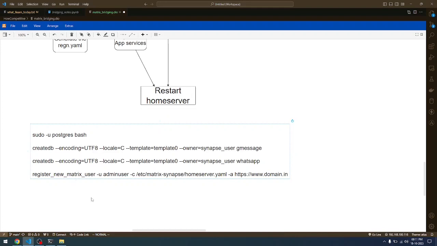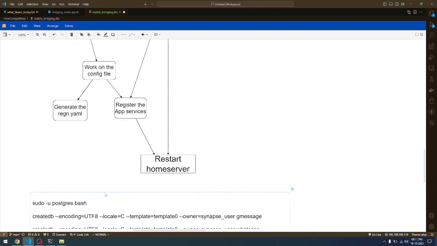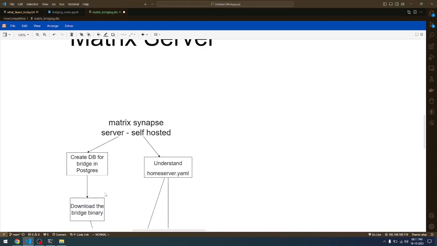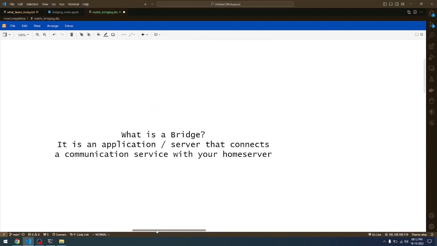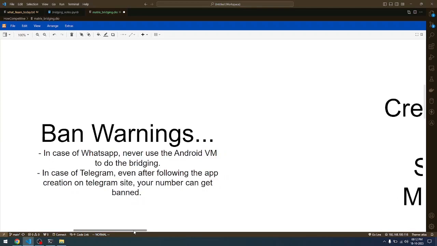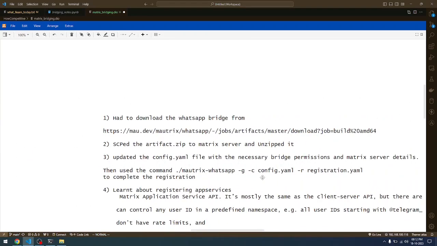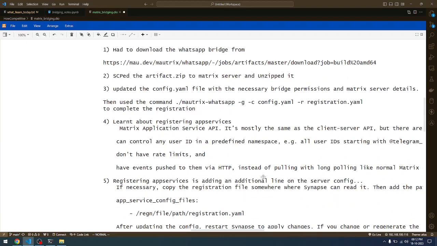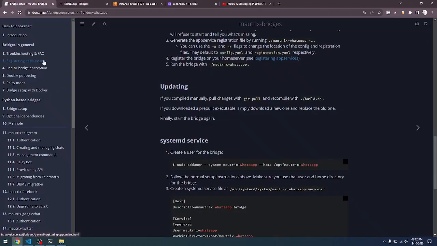Okay, we have right now seen the process of how the bridging has to be done. We have understood what a bridge is, and we have understood there is a risk involved in bridging if you don't follow the process. Now we need to follow the steps for starting the bridging process. So this particular step that you are seeing here, I had taken from this website. This is a book that has been written by Mr. Tulir Asokan. A huge shout out to the developer. He has written almost all of these bridges, and he has a very good command of the way he has written all these bridges. Huge shout out to him.